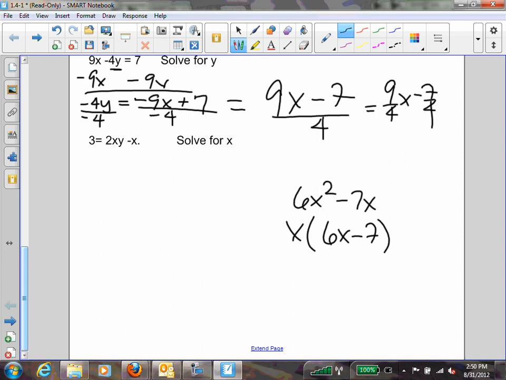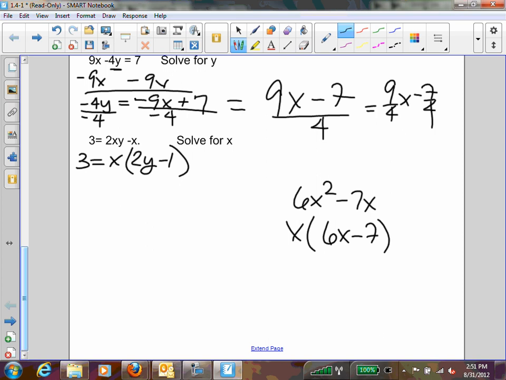Common term? Apply that principle. Apply this principle of factoring and pulling out. Ani? So 3 equals x, parentheses, 2y minus 1. Perfect.